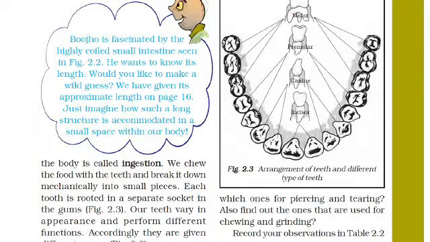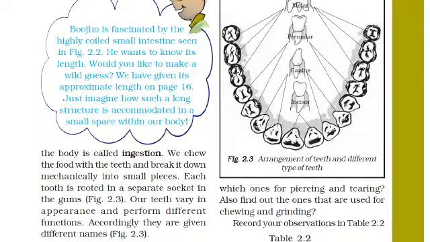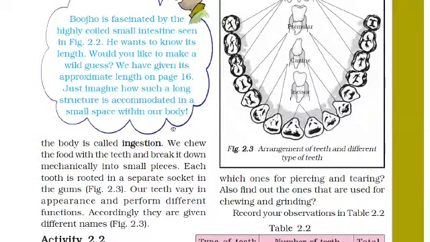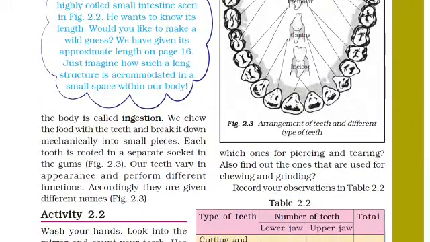We all know that when we are eating food, we break it down into small pieces. Each tooth is rooted in a separate socket in the gums, which means it is fixed there. Our teeth vary in appearance and perform different functions, so accordingly they are given different names.